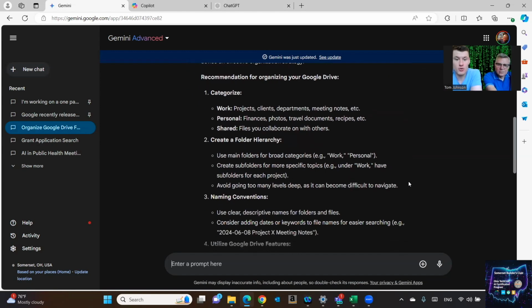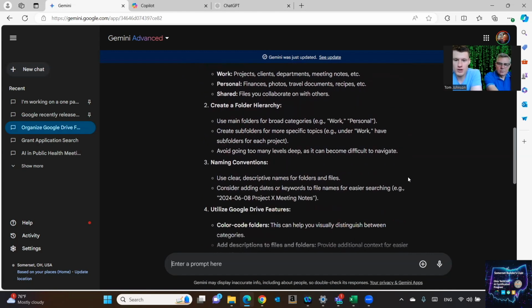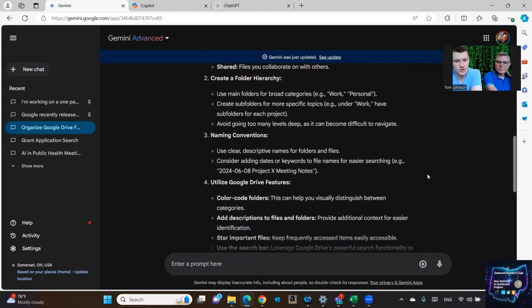And then you can create a folder hierarchy. So you can use main folders for broad ones like work or personal. And then subfolders under work can have different subfolders for each project. And then you can avoid going too many levels deep because it then can become too hard to navigate if you get it too much in the weeds. And then naming conventions. So that's helpful to let you know that you can put the date that something happens, and then you could say that it is for X project and it's the meeting notes for it. So it helps you just kind of have different nomenclature and ideas on that.